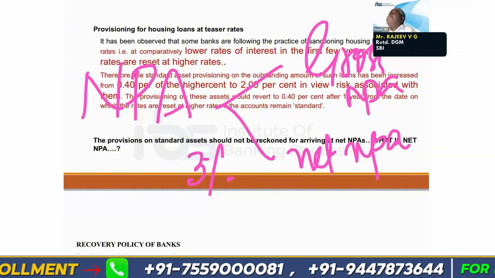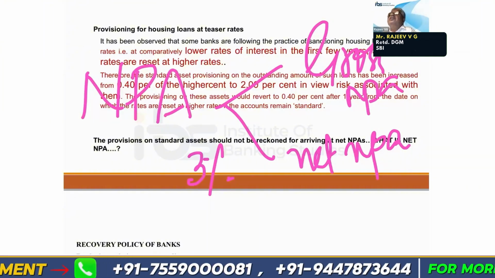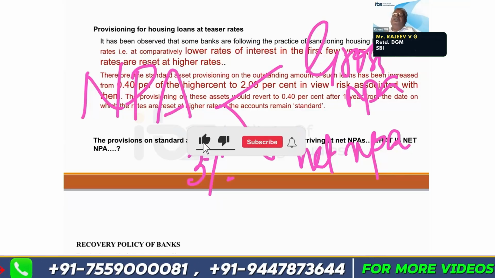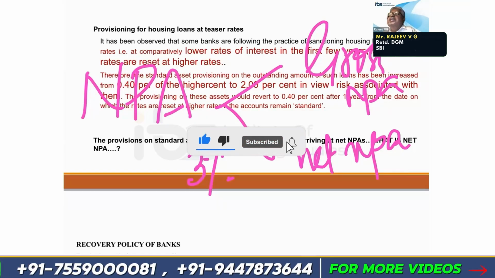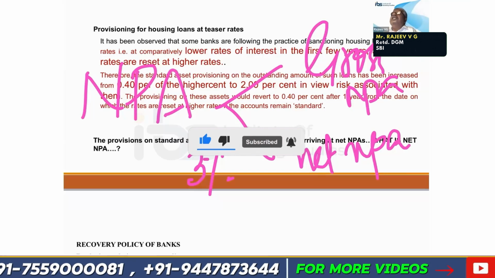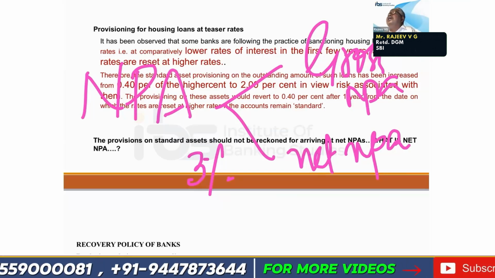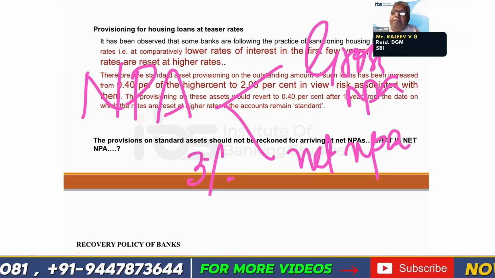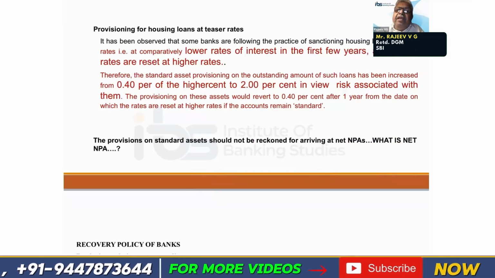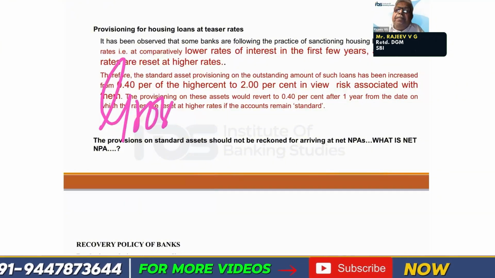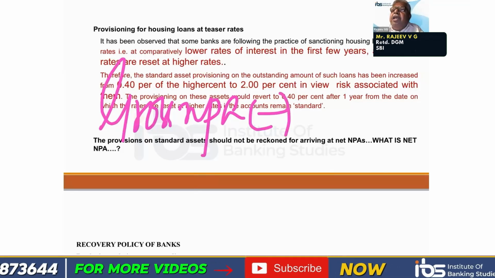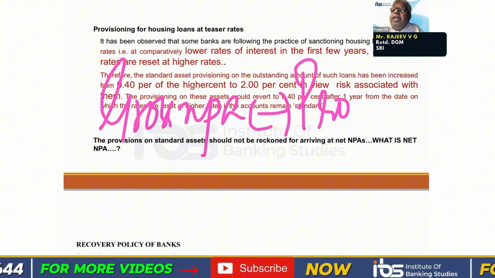Gross NPA means the total of outstanding in all NPA accounts. If 100 accounts are there, you total the outstanding, that is the total NPA or the gross NPA. And from the gross NPA, you can reduce the provision for NPA.